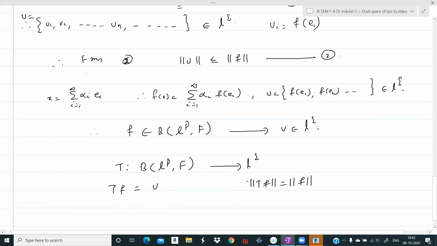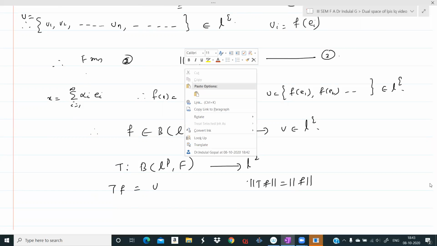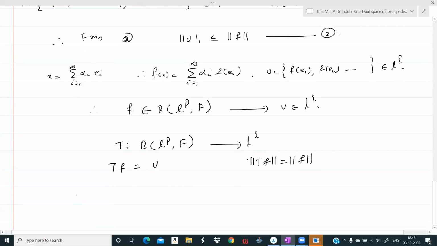But Tf is V. Therefore norm of Tf is norm of V. And we will show that norm of V is equal to norm of f. The first step of that we have already proved here in 3. Now let me also mention how to prove the reverse inequality, and then we can conclude. The rest follows similarly as we argued in the other two cases.